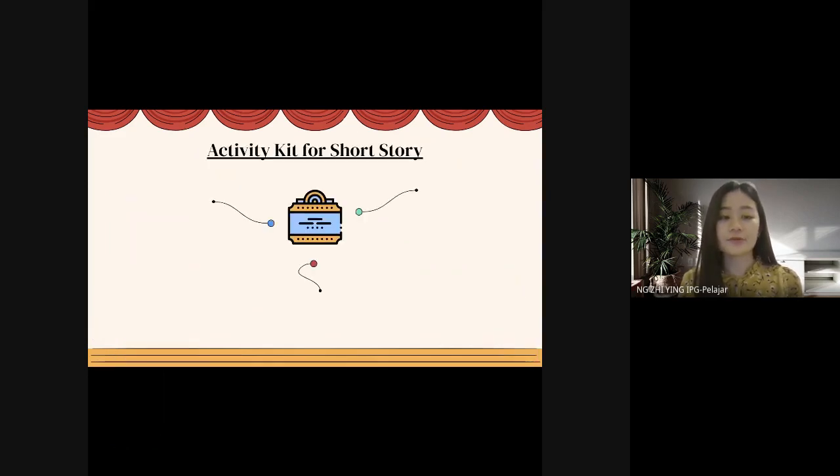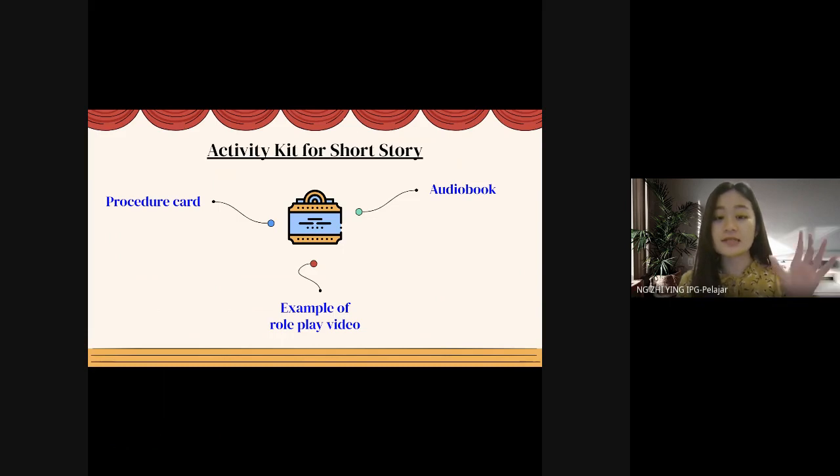Okay, activity for short story. There are three learning aids contained in this activity kit, which are the first one is the procedure card, the second one is the audio book, and the last one is the example of roleplay video. Since this activity kit is in digital media, everything in this activity kit will be in digital form.